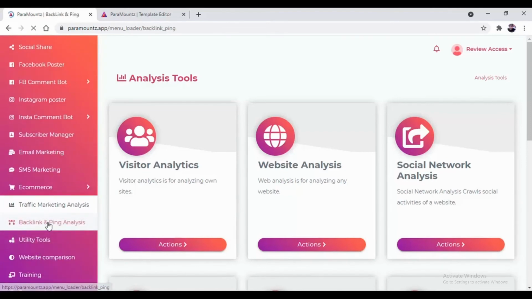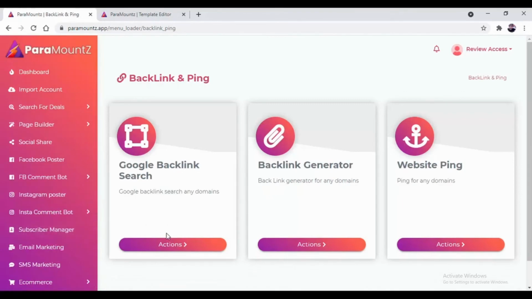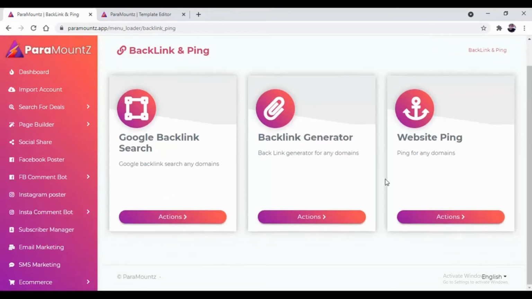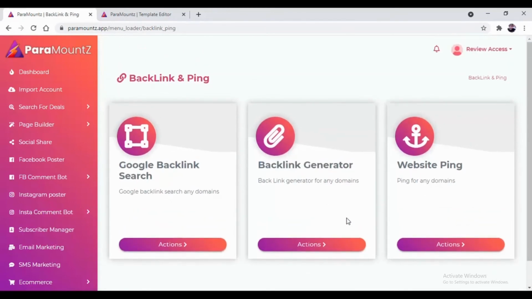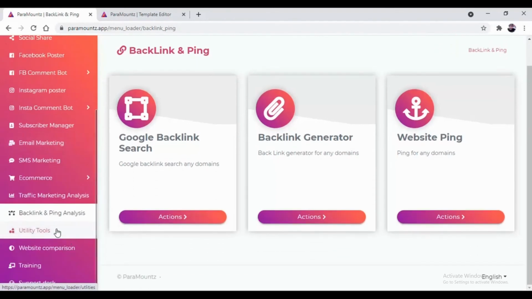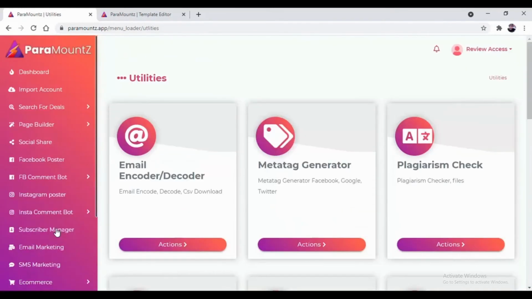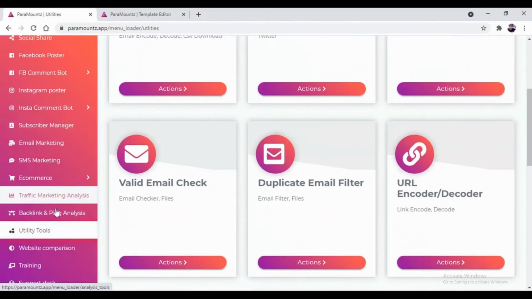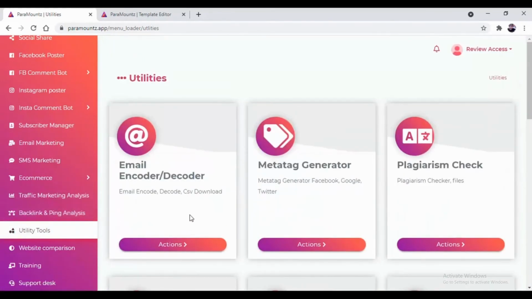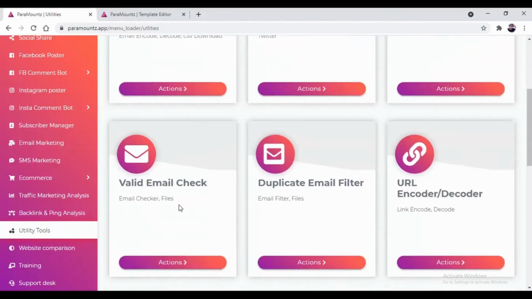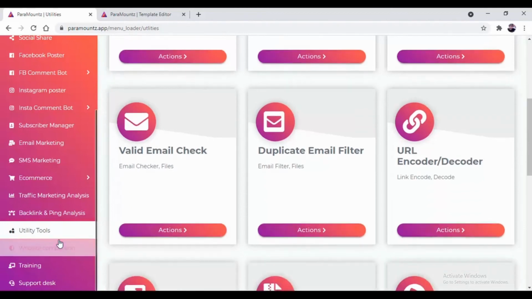Now there is backlink and ping analysis. Inside this, you will get the Google backlink search, backlink generator, website ping, all of this to improve your business. Then there is utility tool. Apart from the traffic analysis and backlink and ping analysis, there is utility tool. Inside this, you will get the email encoder decoder, meta tag generator, plagiarism check, valid email check, duplicate email filter, URL encoder decoder.